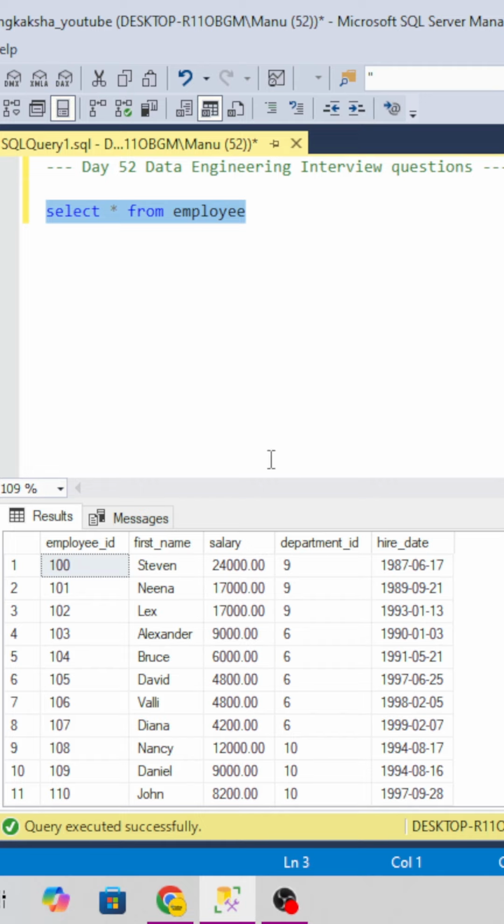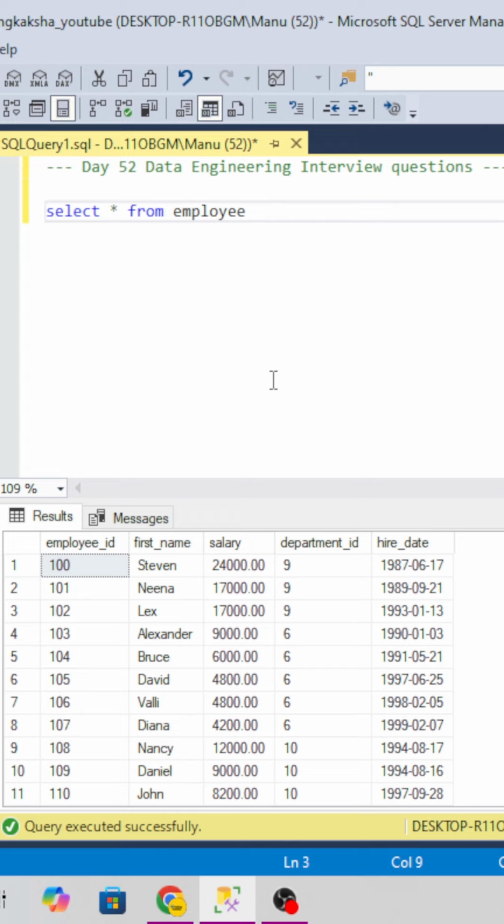Suppose I have an employee table, and in that we have to categorize the departments based on the budget. Any department which is giving a salary higher than 50,000 will be considered a high budget department, and those giving a salary lower than 50,000 will be considered a low budget department. So let's see how we will do that.